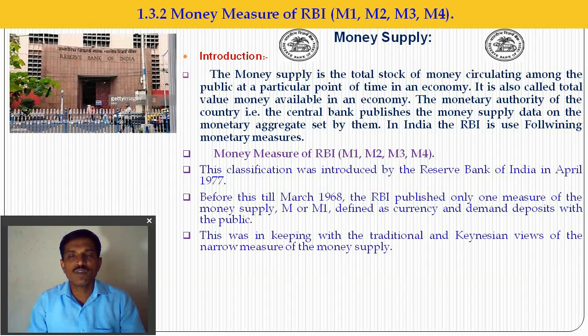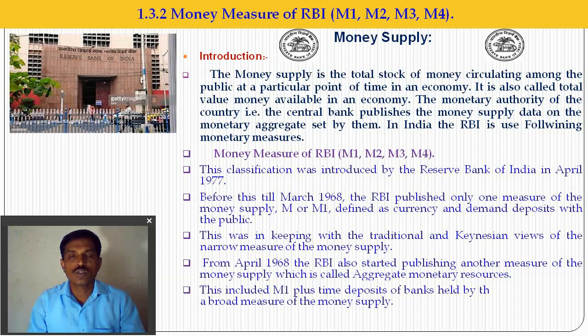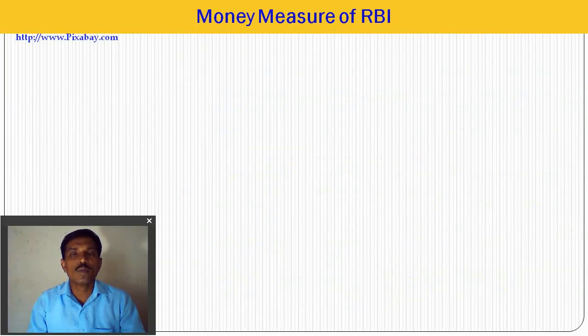This was in keeping with the traditional and Keynesian view, where the narrow measure of money supply is M1. From 1968, the RBI also started publishing another measure of money supply, called aggregate monetary resources. This includes M1 plus deposits of banks held by the public. This was a broad money measure of money supply, meaning notes and coins plus the deposits of banks held by the public. It is a broad concept as compared to the earlier concept of M1.